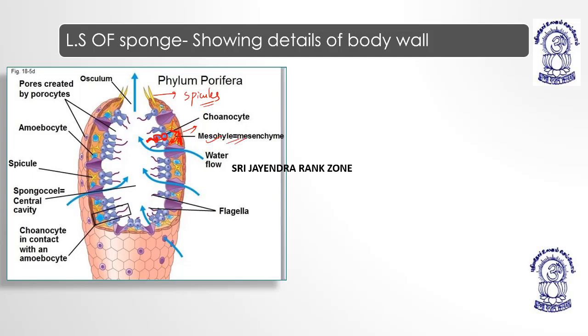Then you can see this structure. This structure is a triaxon spicule. Okay, and we have generalized body surface pores. These are the pores, you can see, through which water or the flow of water enters. The moment it passes through the ostia, it comes inside and has to pass the incurrent canals. Incurrent canals means the canals which are distributed inside the cavity. This whole cavity is known as what?